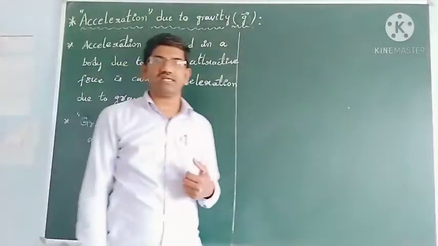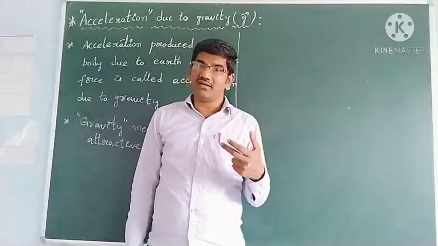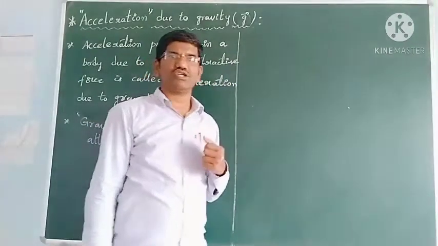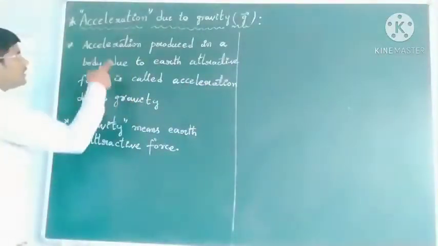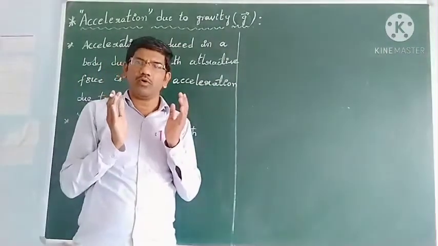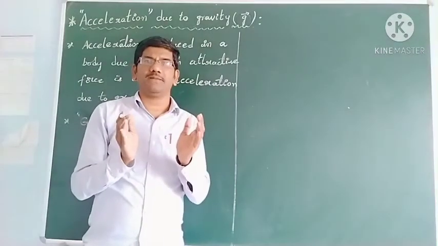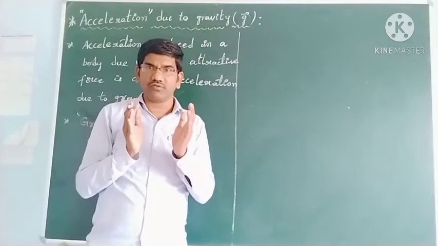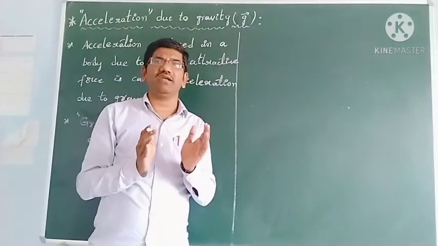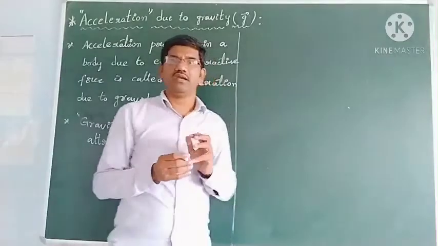So that's why we say that it has an acceleration, and that acceleration we call acceleration due to gravity. Whenever acceleration is produced on a body due to the earth's attractive force only, then it is called acceleration due to gravity, and that acceleration may be positive or negative.